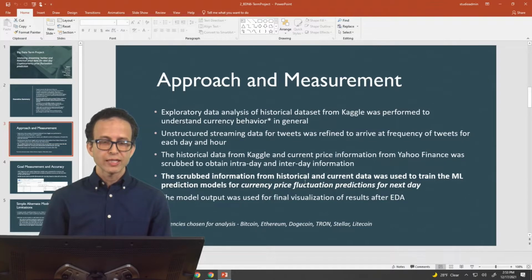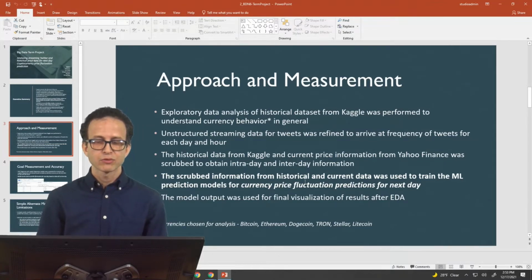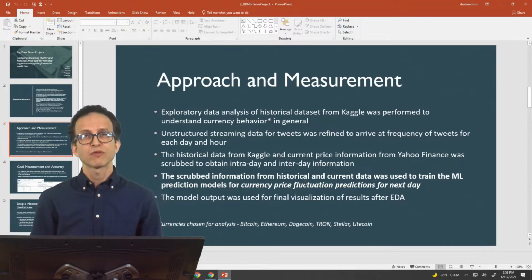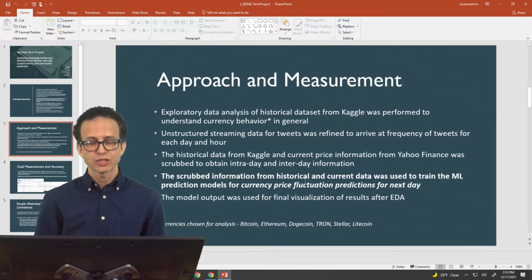So essentially, if you look at it, we did the exploratory data analysis for 6 currencies: Bitcoin, Ethereum, Dogecoin, Tron, Stellar, and Litecoin. And we had to do a lot of data scrubbing so that the data was in a form and fashion that could be fed to the machine learning model. And then finally, the prediction was taken, which was used for the visualizations.